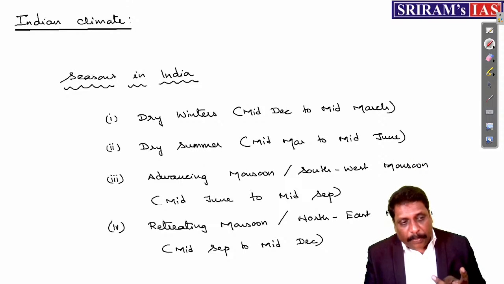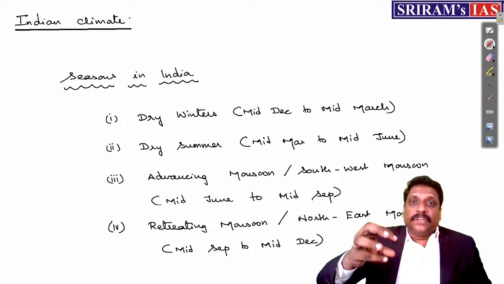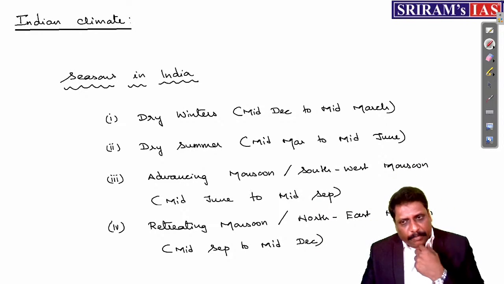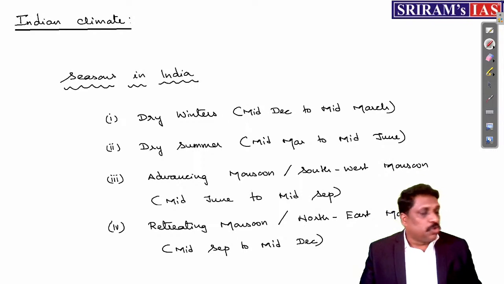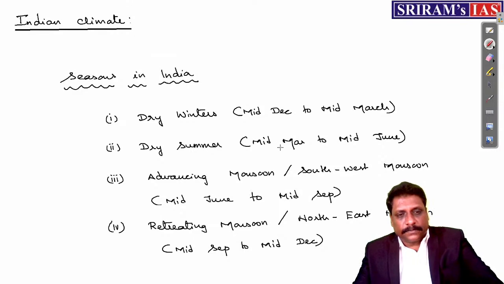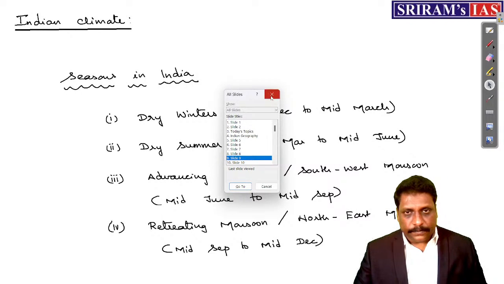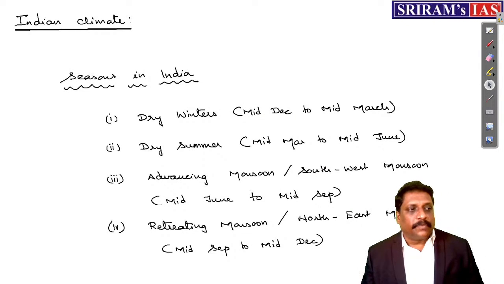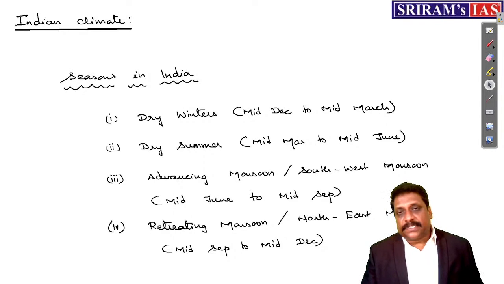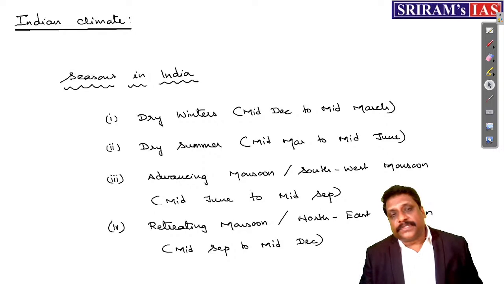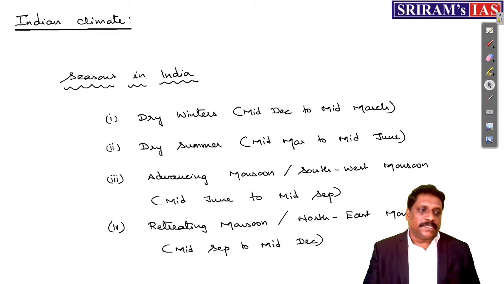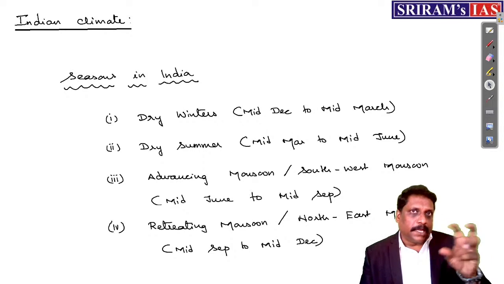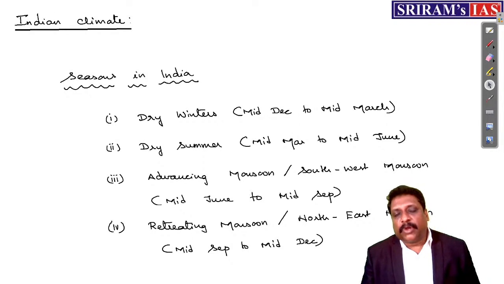Number two, the peninsular part of India comes more under the effect of water. Water maintains temperature. Fluctuation of temperature is least in water. Water does not become so warm. Water does not become so cold. Now, I was just telling you that seasons are region specific. The seasons are not applicable to all parts of the country as such. But whatever seasons I am giving you are largely applicable to the larger segment of the country.